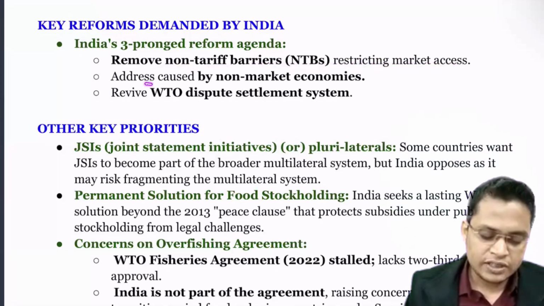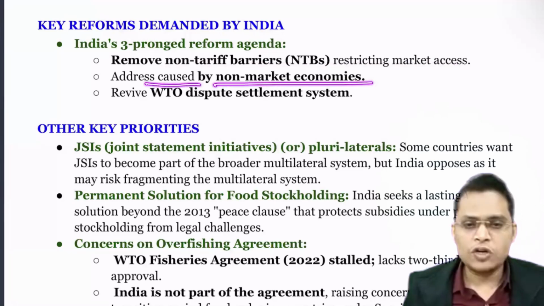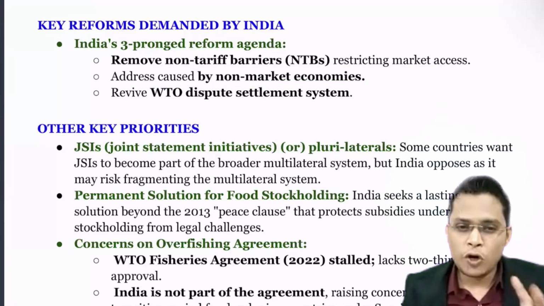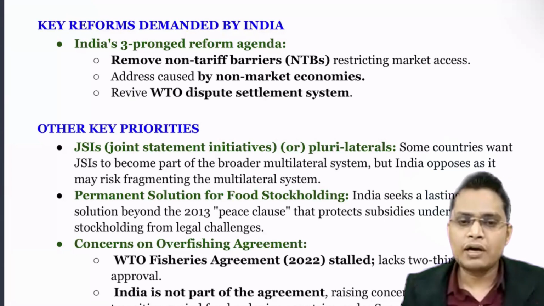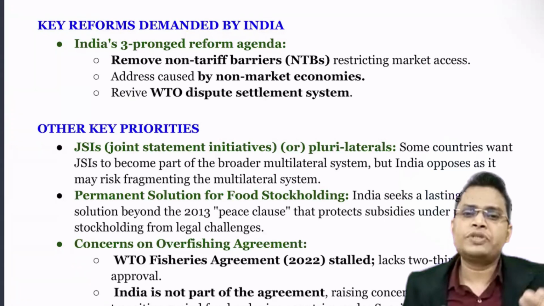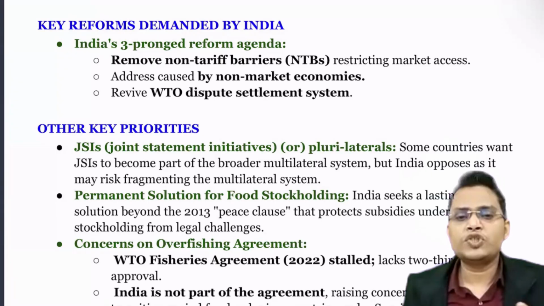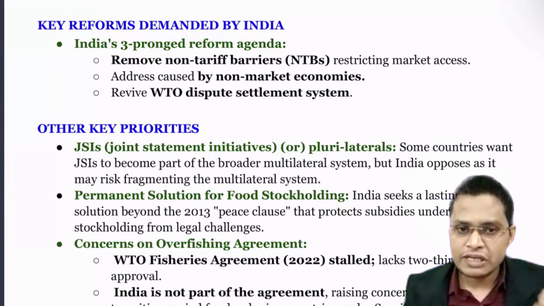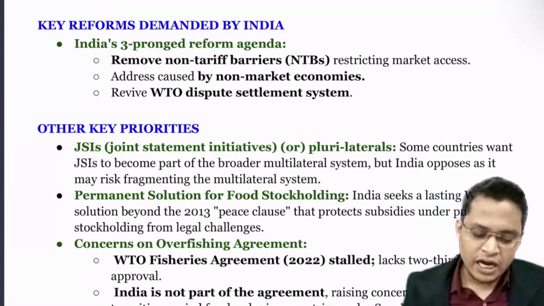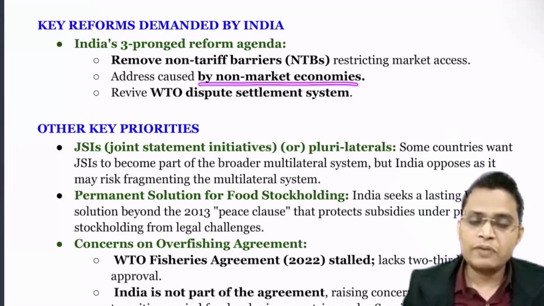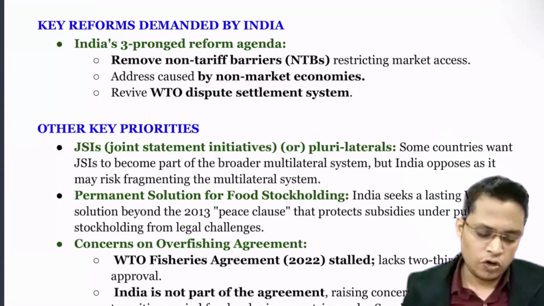Next is addressing the problems caused by non-market economies. There are a lot of economies whose governments support a lot of products. For example, China. In China, the government provides a lot of subsidy to their market. Because of that, their products are quite cheap in the international market, and they cause damage to our industry. So India wants to address the problem being caused by these non-market economies.